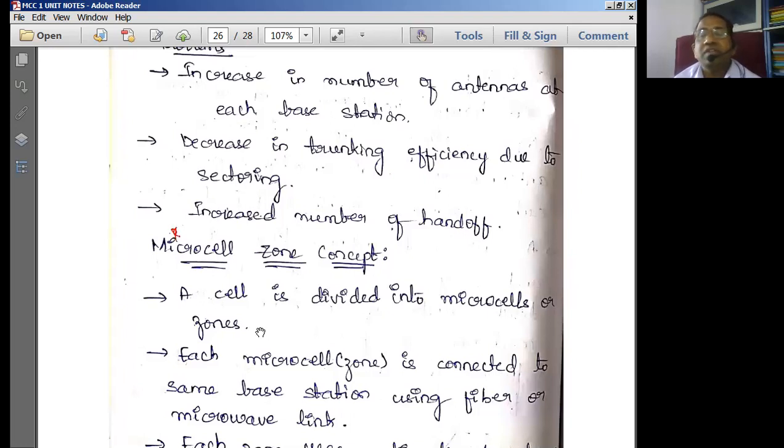The next one is decreasing the trunking efficiency due to sectoring. So what is trunking efficiency? Trunking means what? Sharing of resources. So here the resources we are increasing.